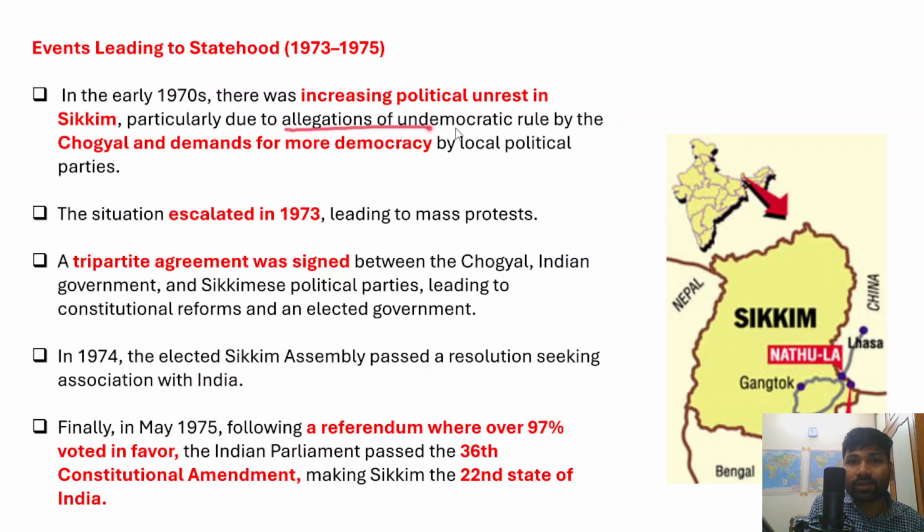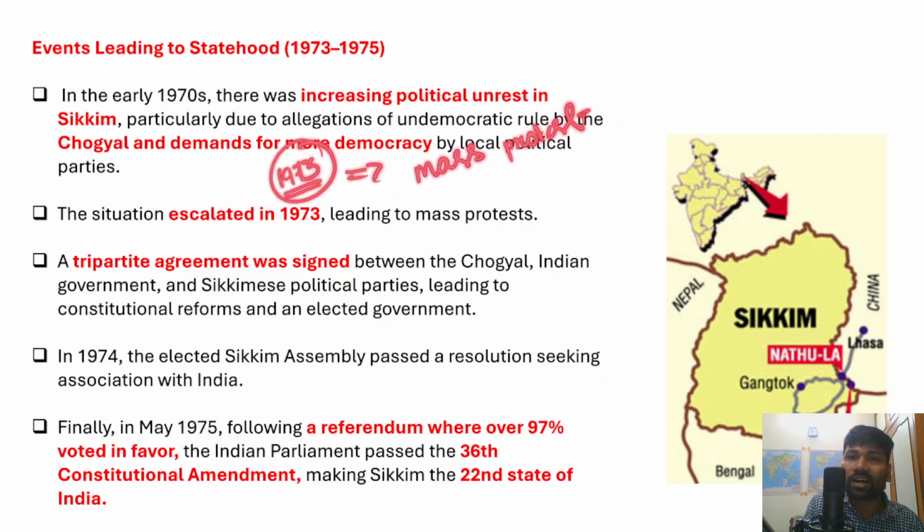There were demands for more democracy to be established in Sikkim, raised by local political parties and the people as well, and that led to increasing political unrest. The situation further escalated in 1973, and that led to mass protests across Sikkim.